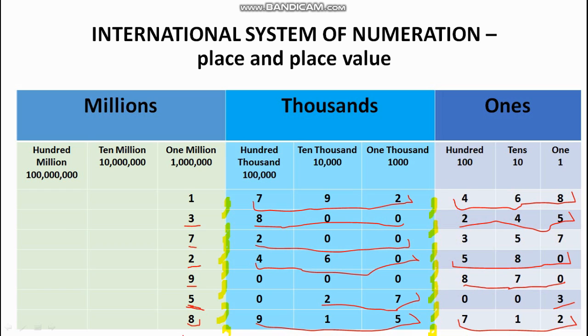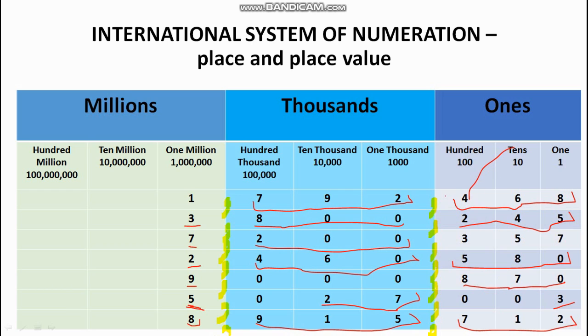Look here. If we talk about the digits here at ones period, you all know the places. Like 8's place is ones. 6's place is tens. 4's place is hundreds. What is the place of this 2?